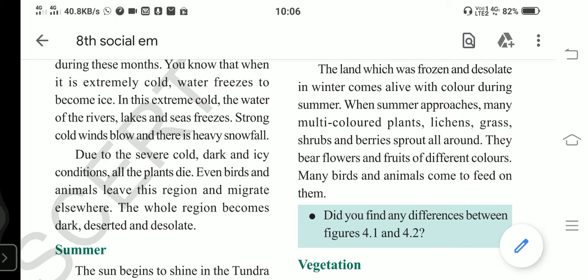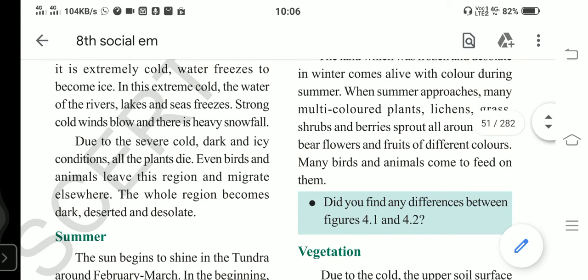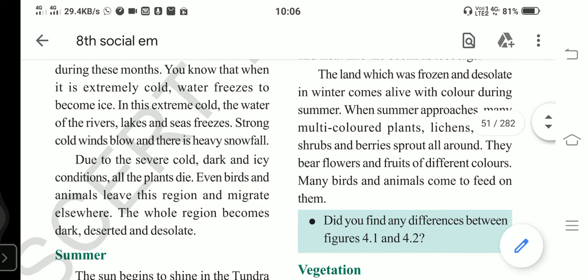There are grass, shrubs, berries, fruits of different colors, and many birds which migrated during the winter and return back. Animals also come back during the summer. These are the two seasons experienced by Tundra, that is winter season and summer season. Summer season for 3 months, winter season for 3 months. The remaining period is partial twilight.